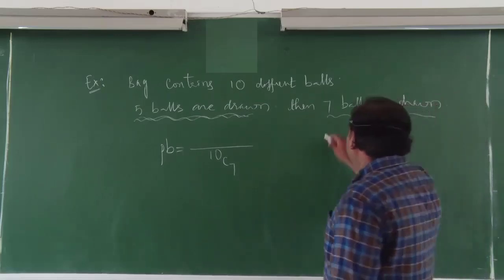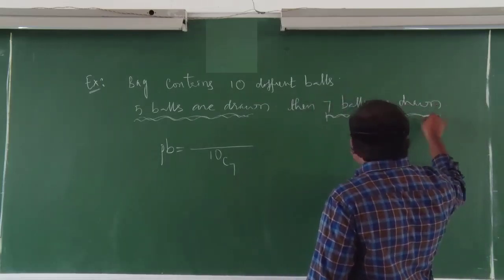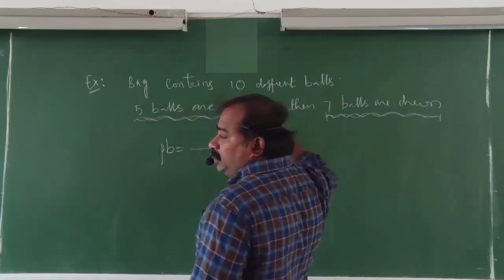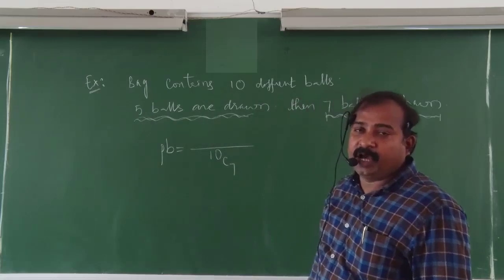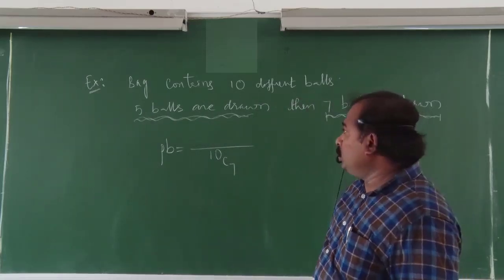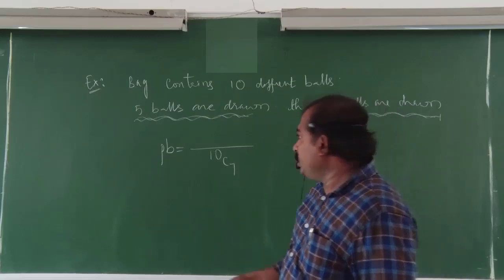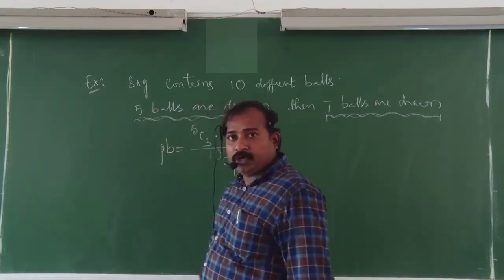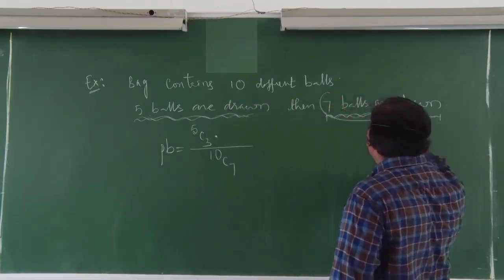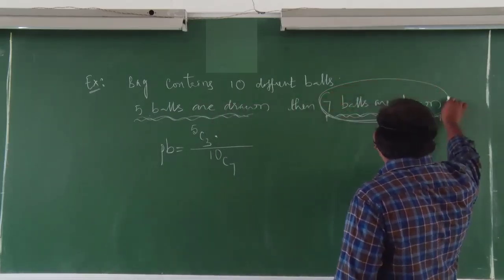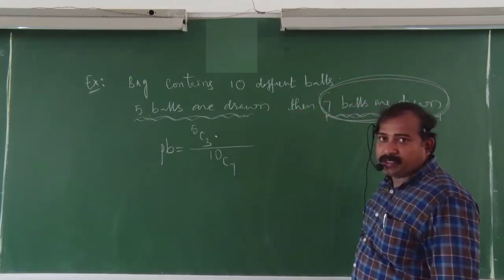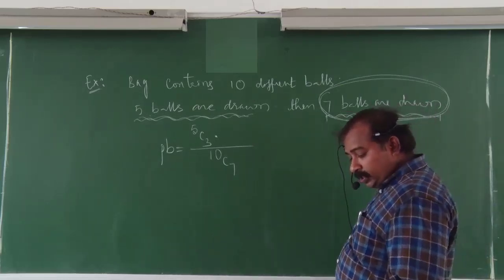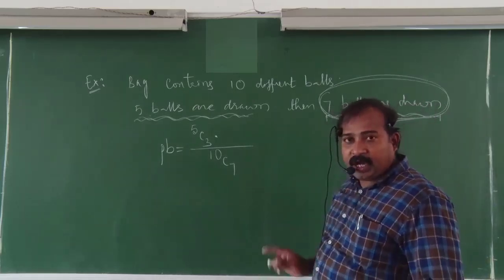According to the data, 7 balls are drawn, but out of these 7 balls, exactly 3 balls will be common with the 5 balls drawn first. That is the logic. So to get 3 balls the same, out of those 5 you can select 5C3. For the second draw you are choosing 7 balls, and out of these 7 balls, there will be 3 in common.